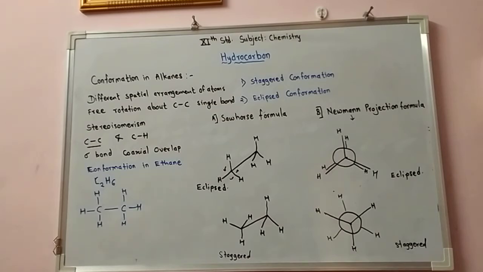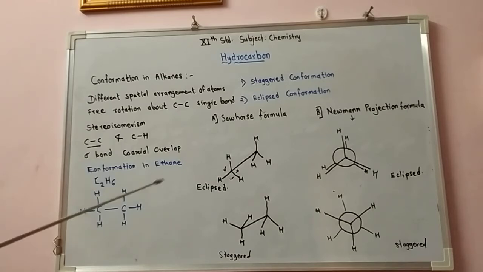Out of these infinite conformational isomers which result due to free rotation along the carbon-carbon single bond through 360 degrees, these are two extreme conformational isomers. Let's study one, the staggered conformation, and the other, the eclipsed conformation.